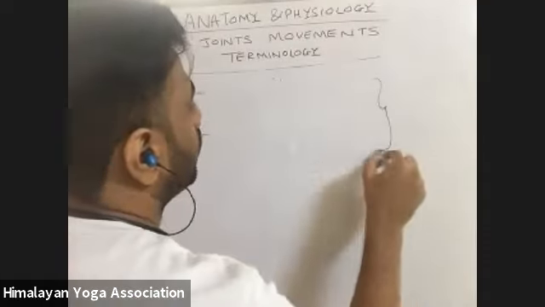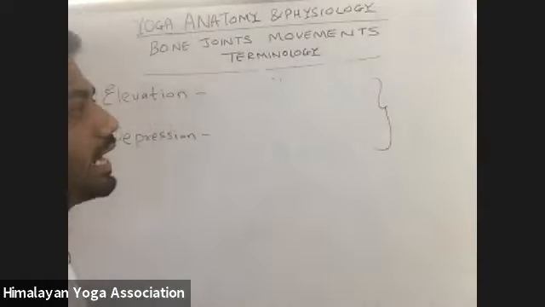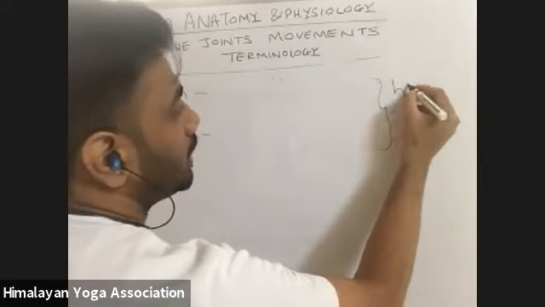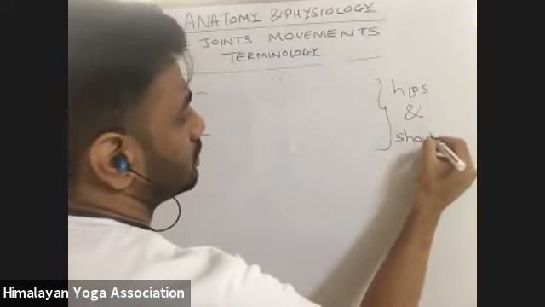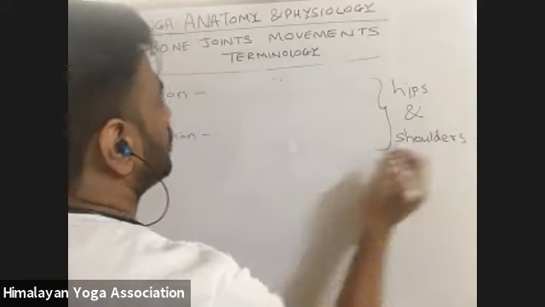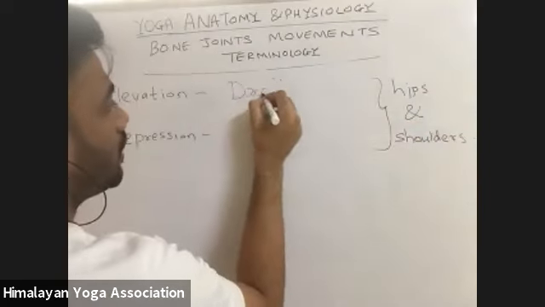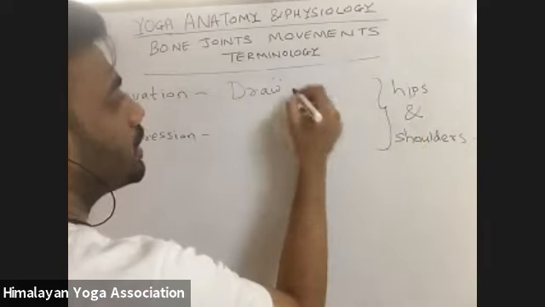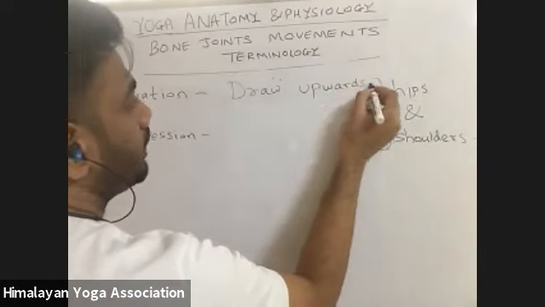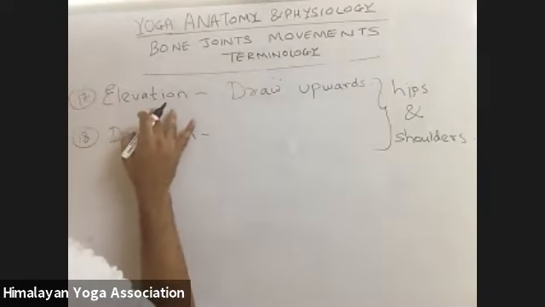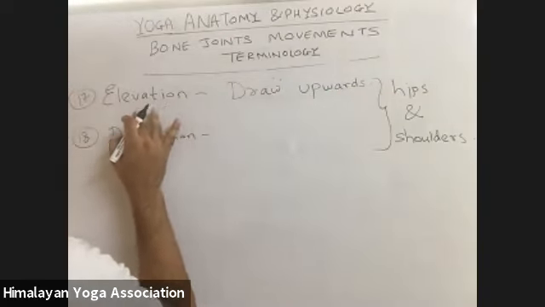That means for our hips and shoulders. When we draw our hips and shoulders up or upward, that is the term levitate or elevation.